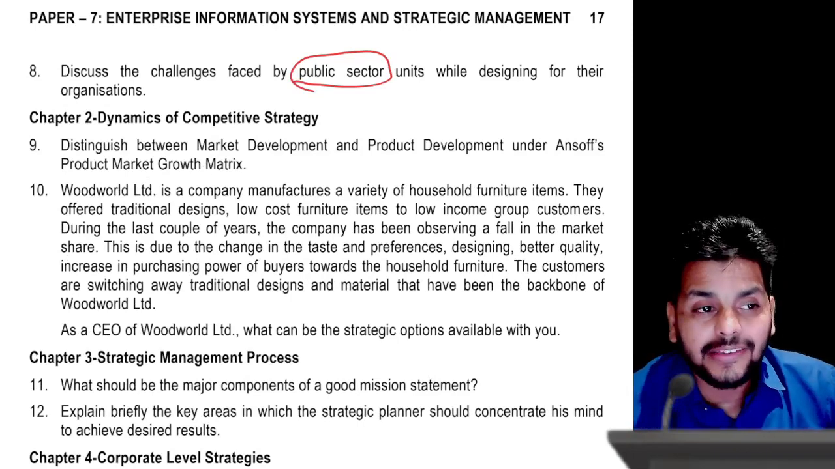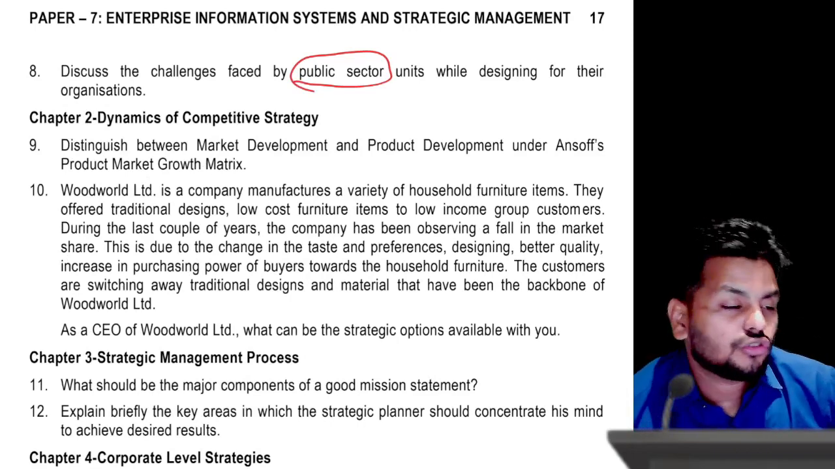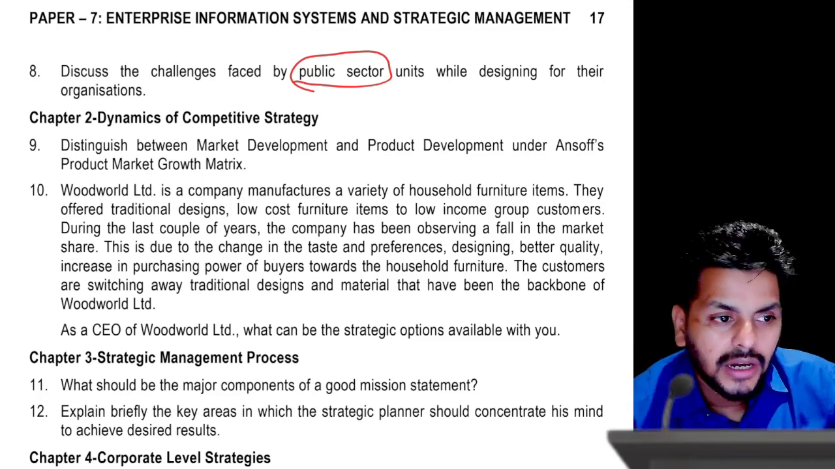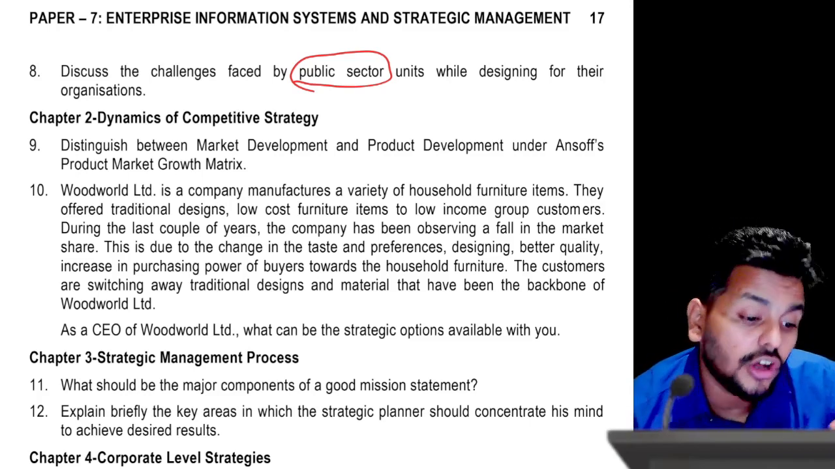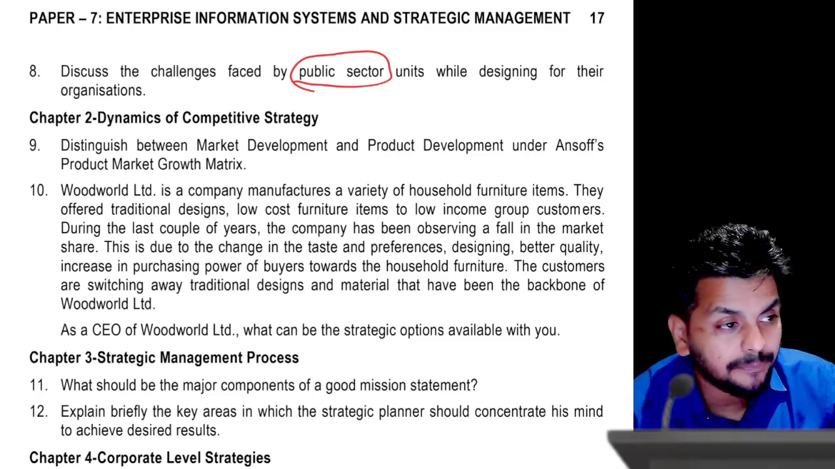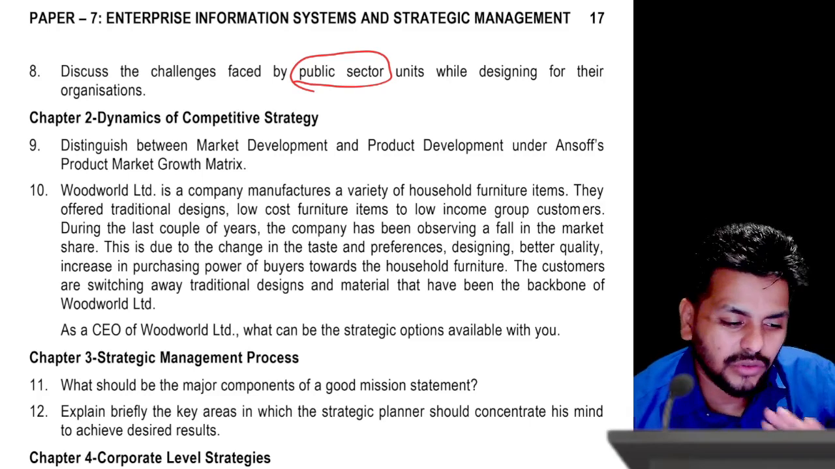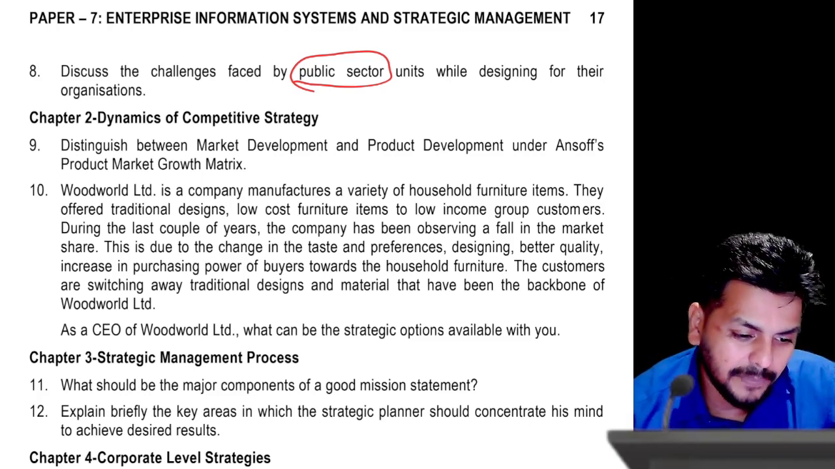Discuss the challenges faced by public sector units while designing their organizations. This is a question in the last paragraph of the first chapter, which talks about how public sector units are not given the autonomy, freedom to do that, but public sector entities are also interested in doing strategic management techniques. So I think you know that. That's the last paragraph, the first one. So 2 questions, straight and clean, simple.